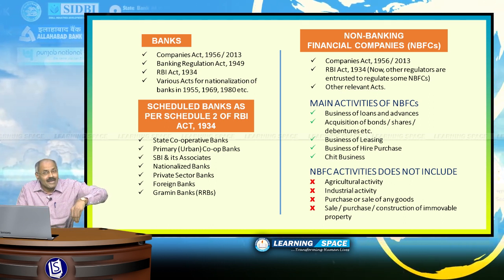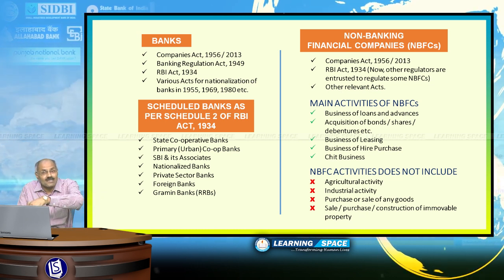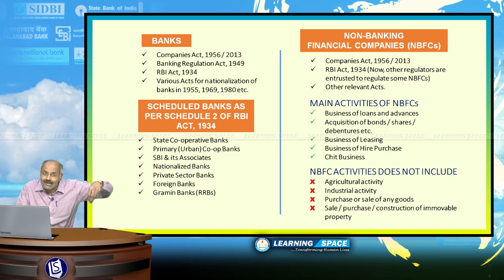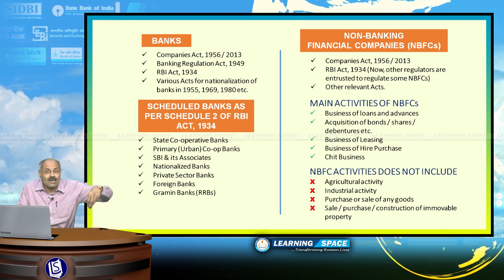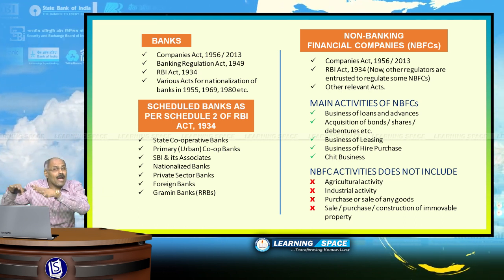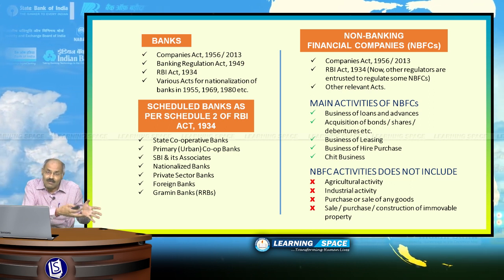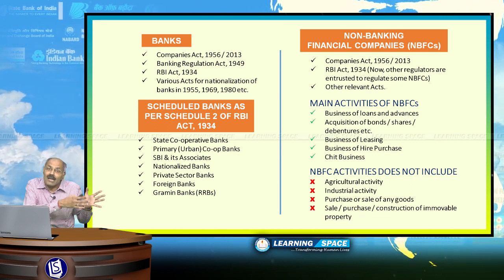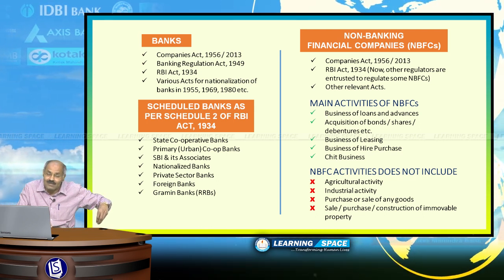Then the RBI Act of 1934; remember, only certain NBFCs are covered under the Reserve Bank of India Act. That means RBI regulates only certain NBFCs, and for some NBFCs, the regulators are state governments, SEBI, IRDAI. Like that, various regulators are there for NBFCs.